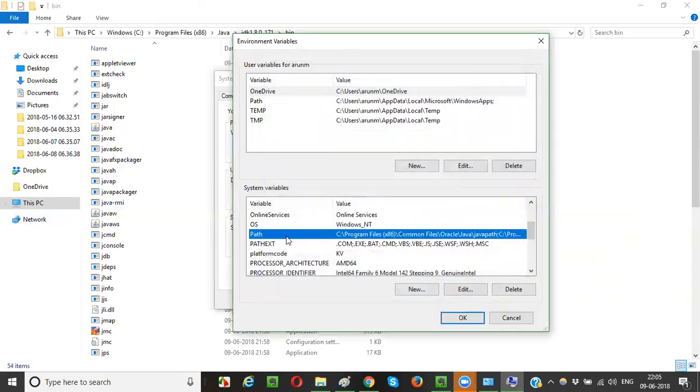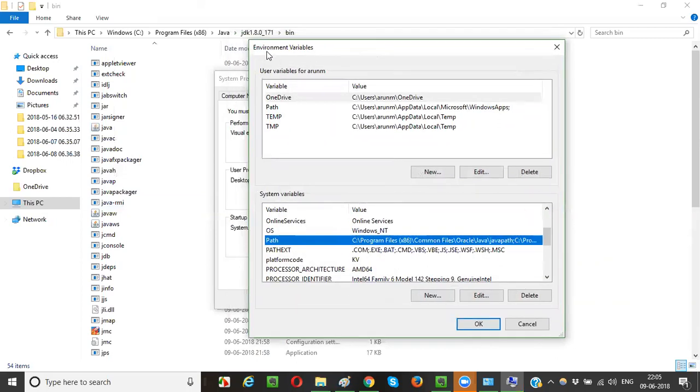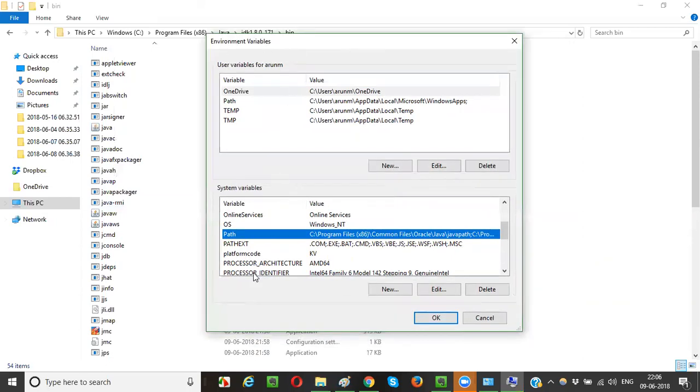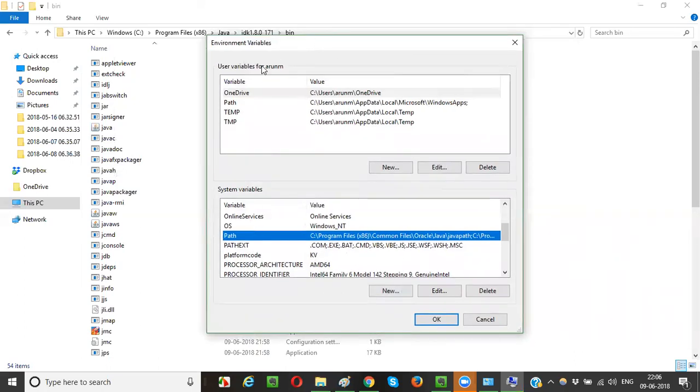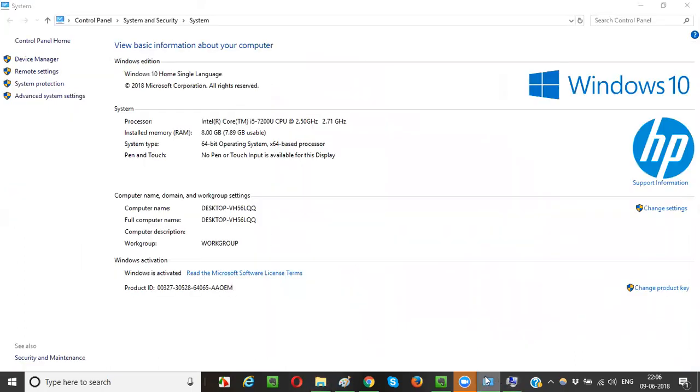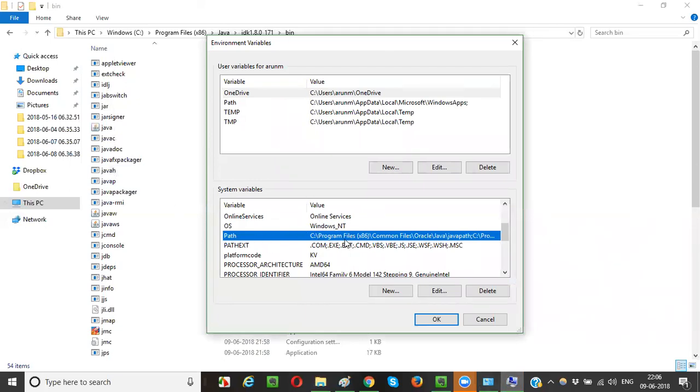Just be careful, guys. While editing this path, you should be very careful. You should not take it for granted. So simply focus whenever you see this environment variables dialog, and when you are trying to edit any of the system variables, you should be very careful. Small mistakes may damage things for you, guys. Your operating system may get damaged. Whatever you do, things may not work. The software that got installed in your machine may not work properly if you try to change something. This path should be correct. That's the reason, when you edit this path, you should be very careful.